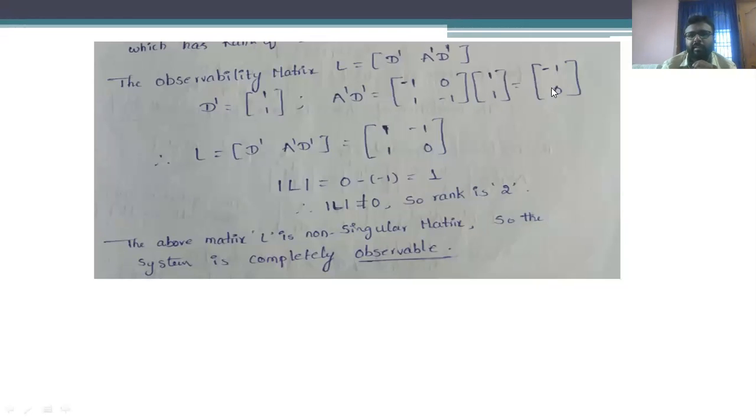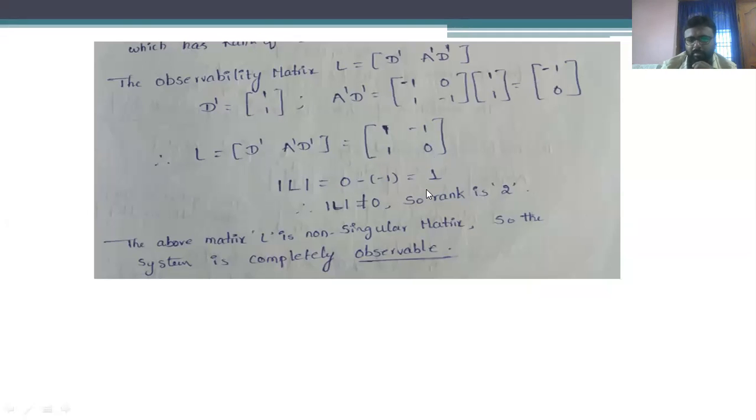We get the value minus 1 and 0. And we have framed the matrix capital L, that is D complement, A complement D complement, equal to 1, 1, minus 1 and 0. After calculating the matrix L, we have determined its determinant, and the determinant of capital L is 1.